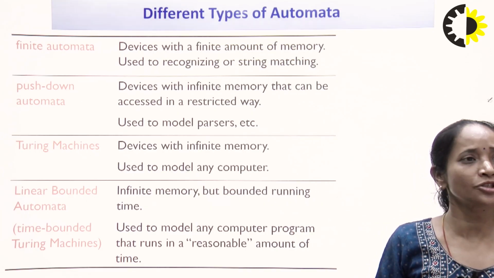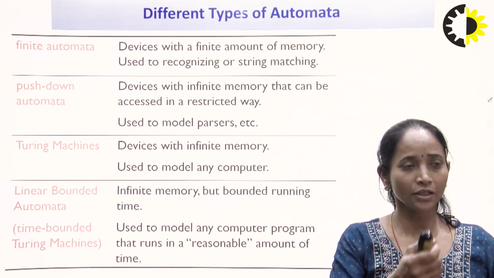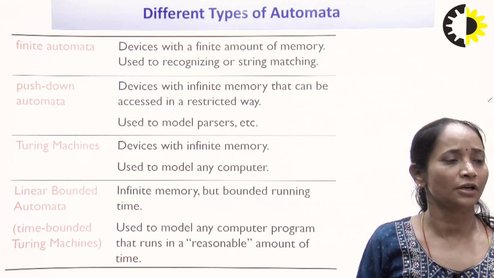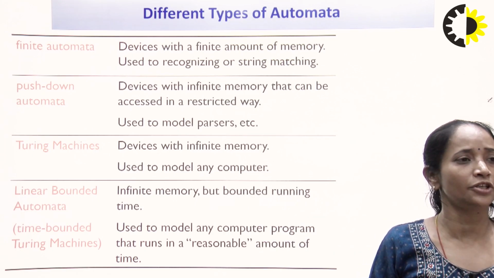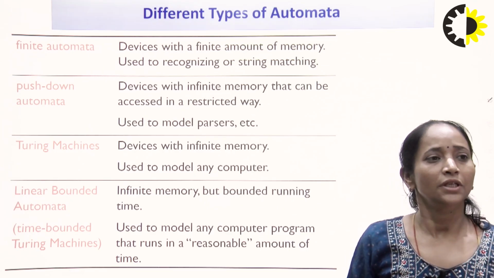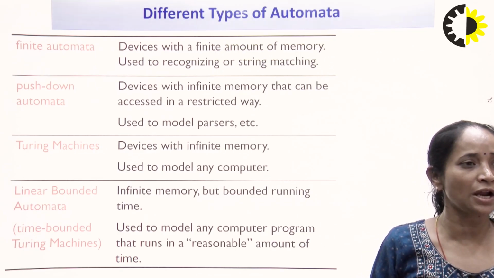And next is Turing machine, the devices with infinite memory. Here the memory is infinite and it is used to model any computer. Next is linear bounded automata. Here a time-bounded Turing machine is used, with infinite memory but bounded running time. It is used to model any computer program that runs in a reasonable amount of time.